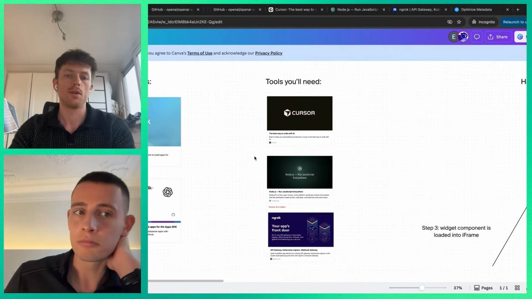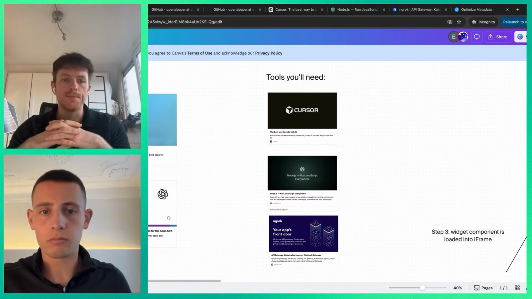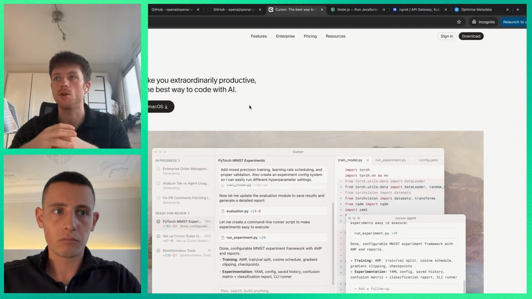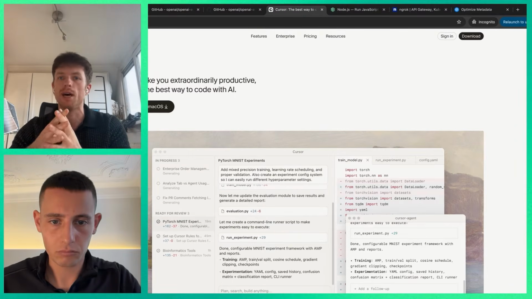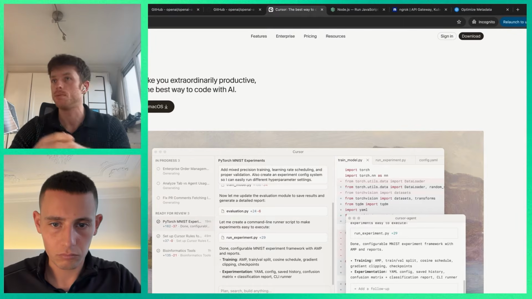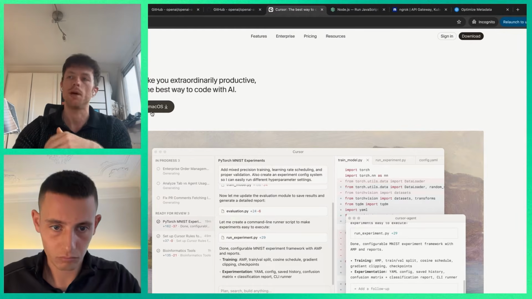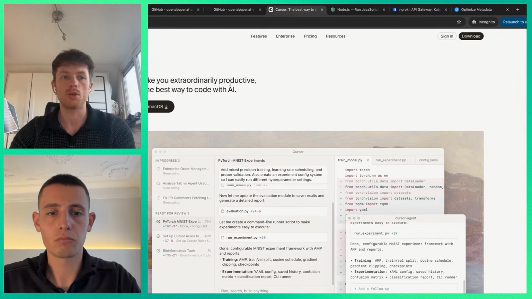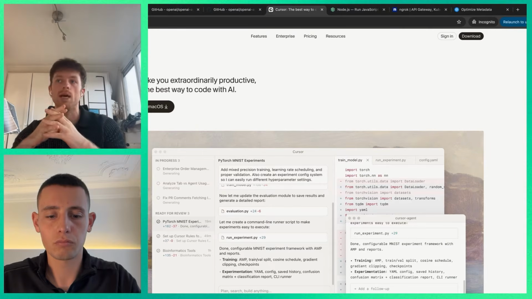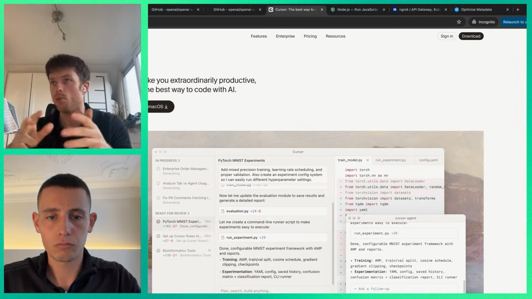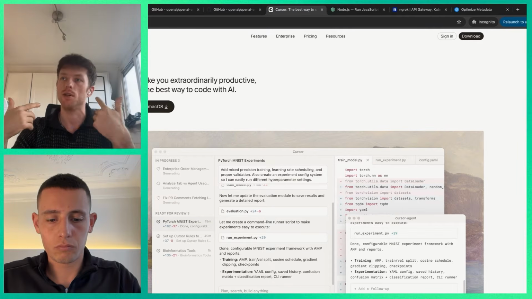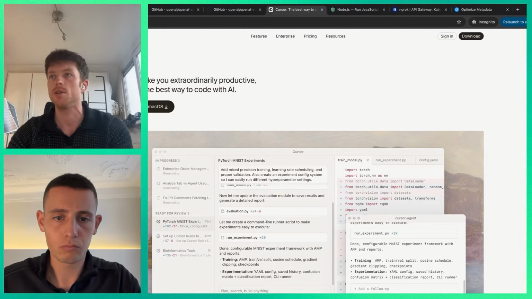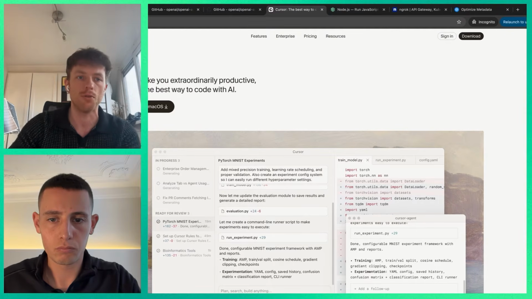Exactly. Just a few tools we'll be using today. First is Cursor. Cursor is one of the leading development IDEs, and it's a desktop app. Here, I'm on a Mac, so it says download for Mac, but it also has a Windows version. You just install the app and open it. The beauty about Cursor, and I'll walk you through exactly how to get started in a moment, is that it has a whole bunch of coding agents integrated right into the app, so you don't need to bother thinking about that. It's kind of like a very smart ChatGPT specifically built for development.